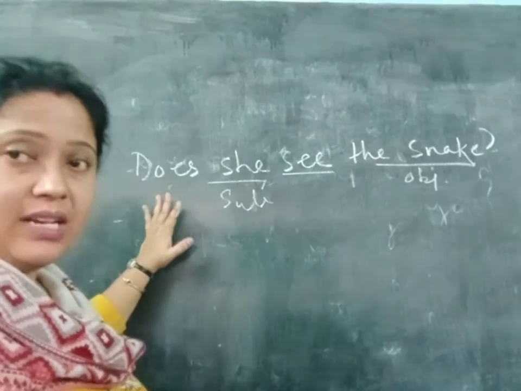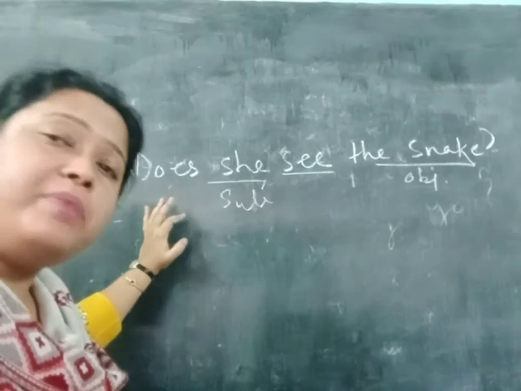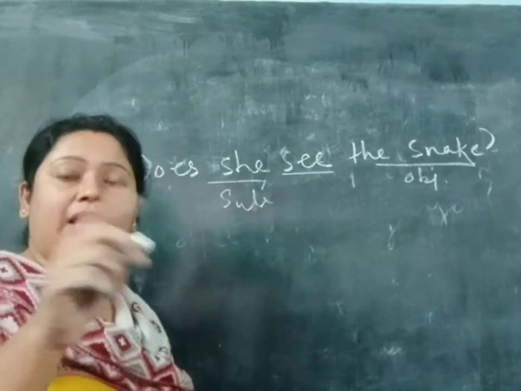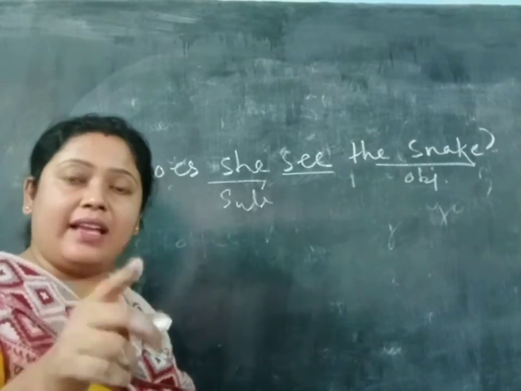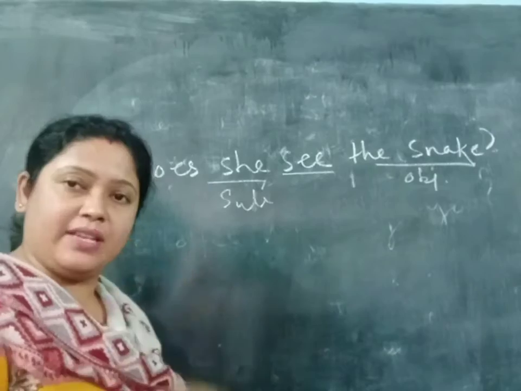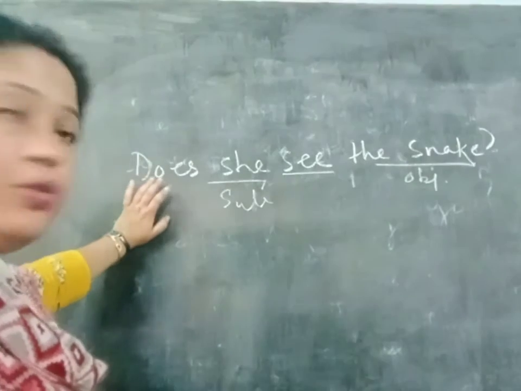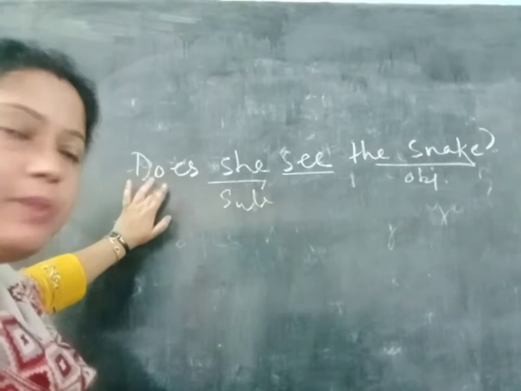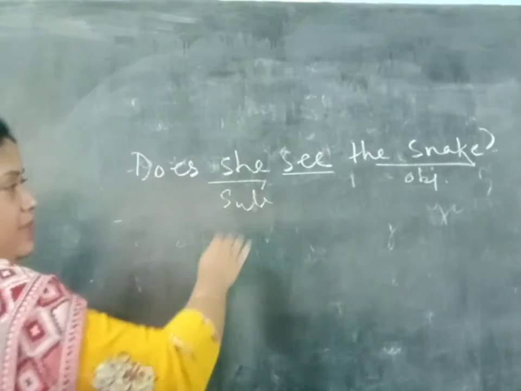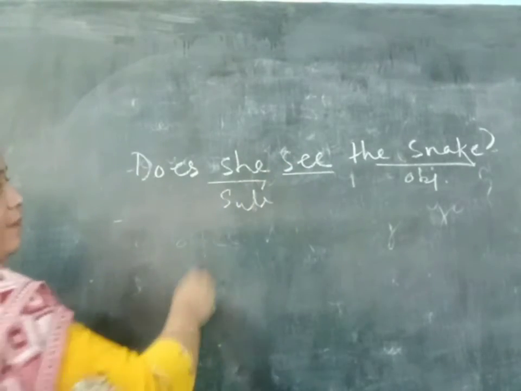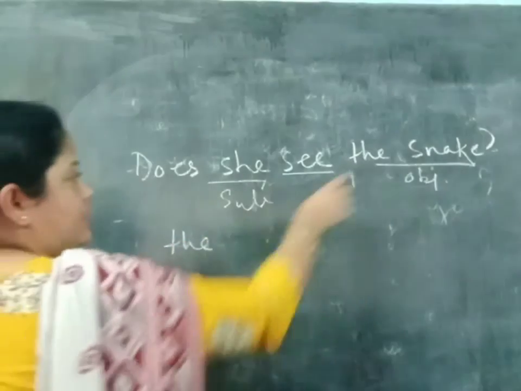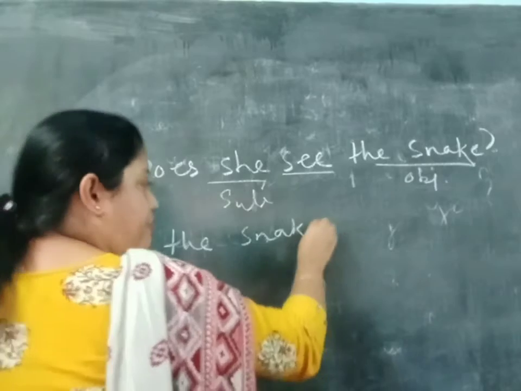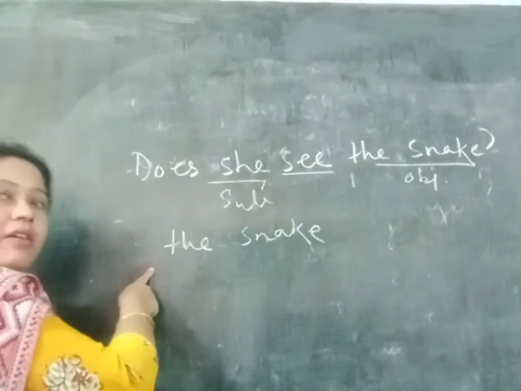It starts with does. So, does means it's simple present. Do plus es, when we are putting a verb plus es, the verb is in simple present. So, it should be does and it should be simple present. First, you write down the snake. The snake, the object will become the subject. Before that, we should start with the verb.